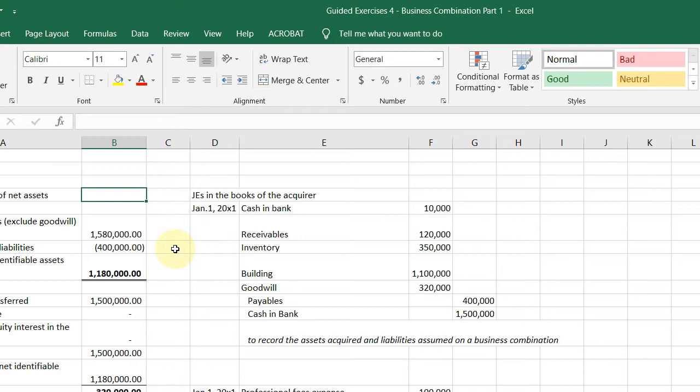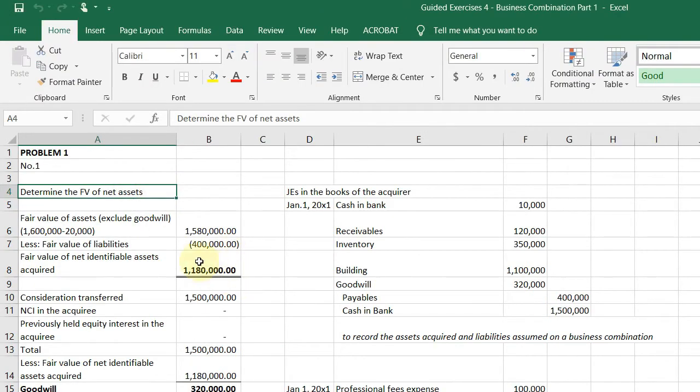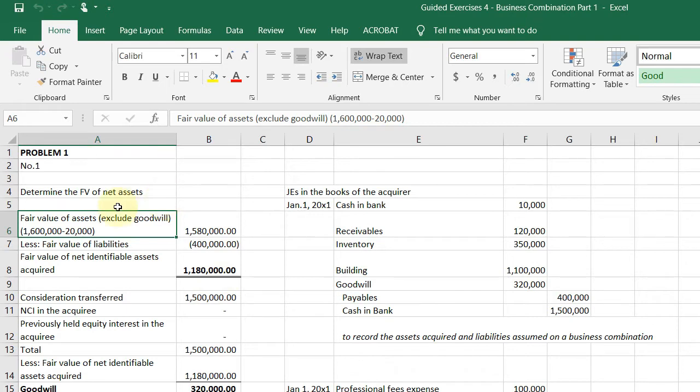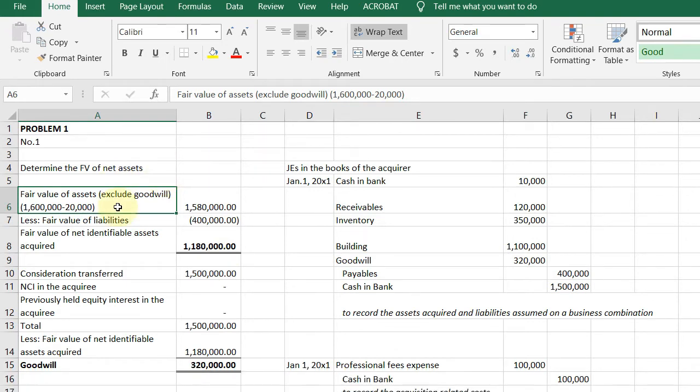So, unang-una mo munang gagawin is you have to determine the fair value of the net assets. Okay, so here, fair value of the net assets. So, ang ginawa ko na is yung mabilisan, which is the fair value of the assets. Exclude ko lang yung goodwill. Okay, so 1.6 yung total as presented. 1.6 million.